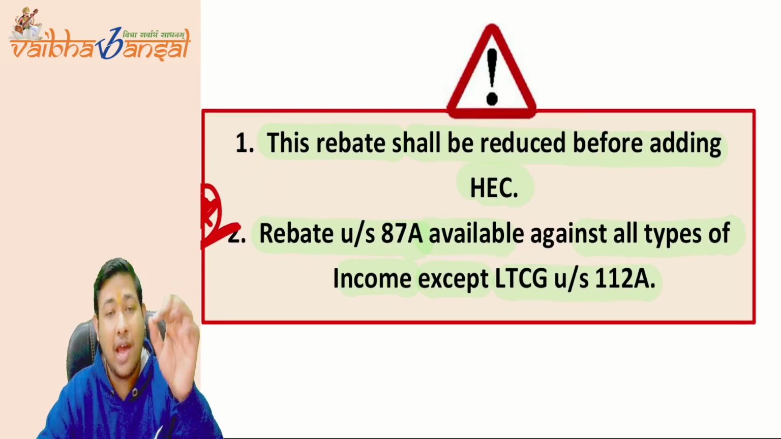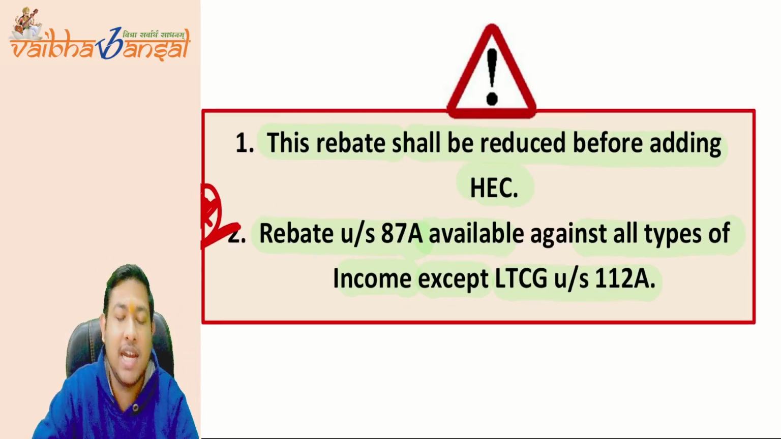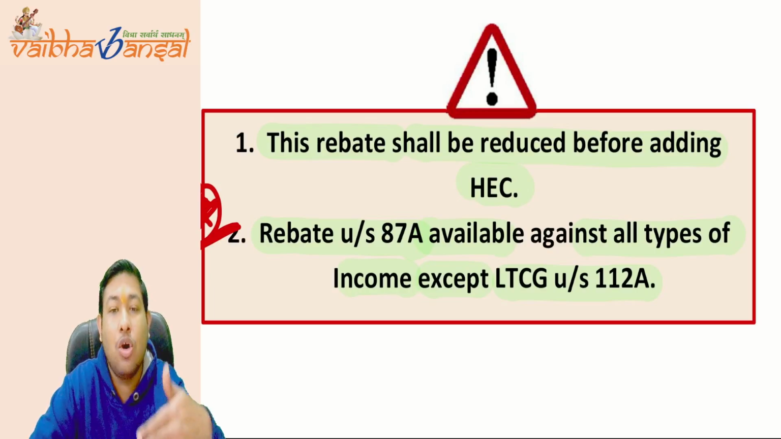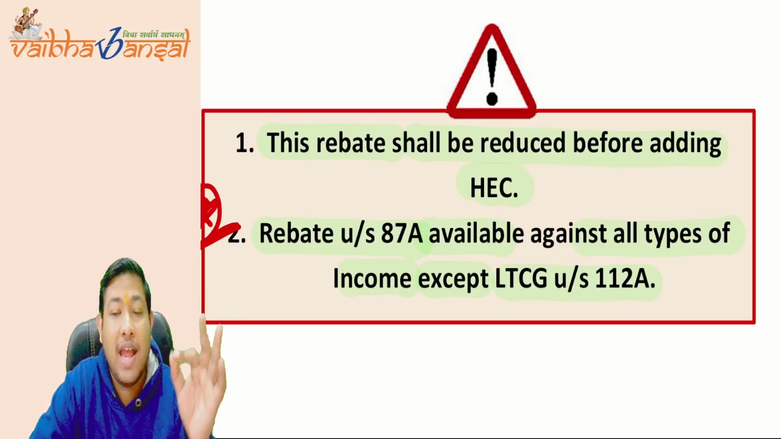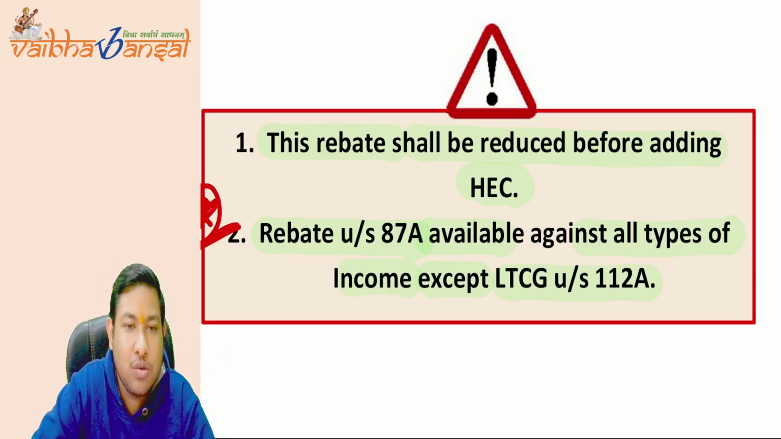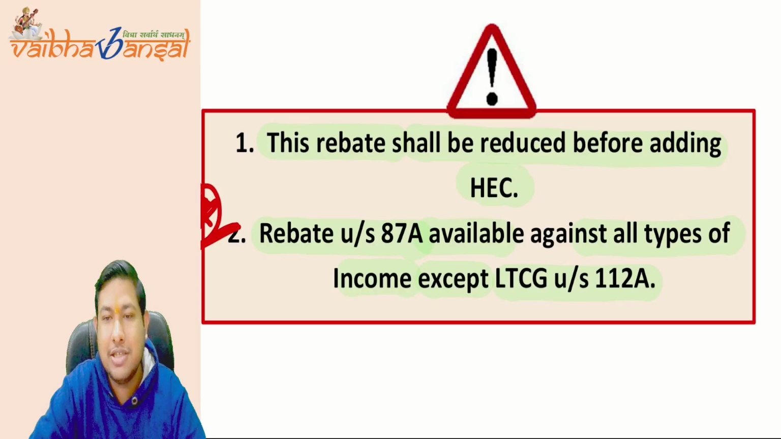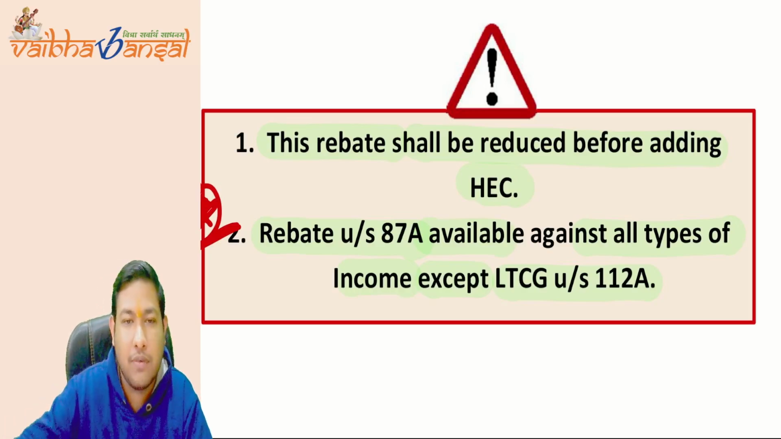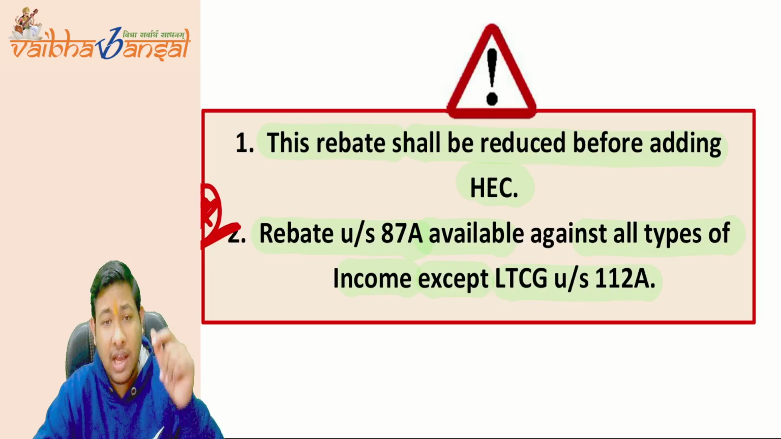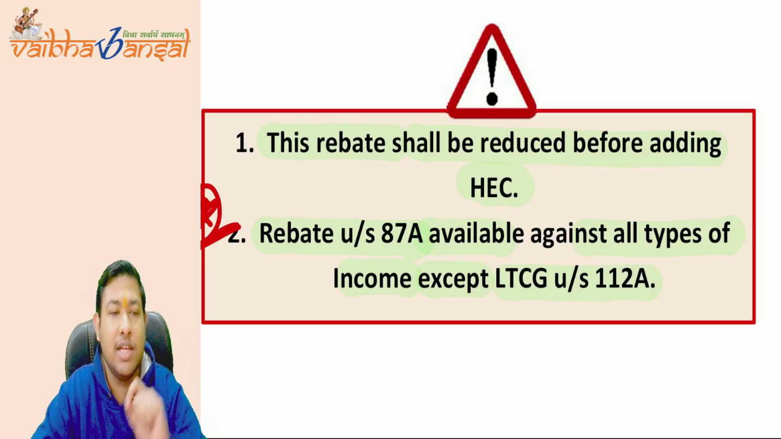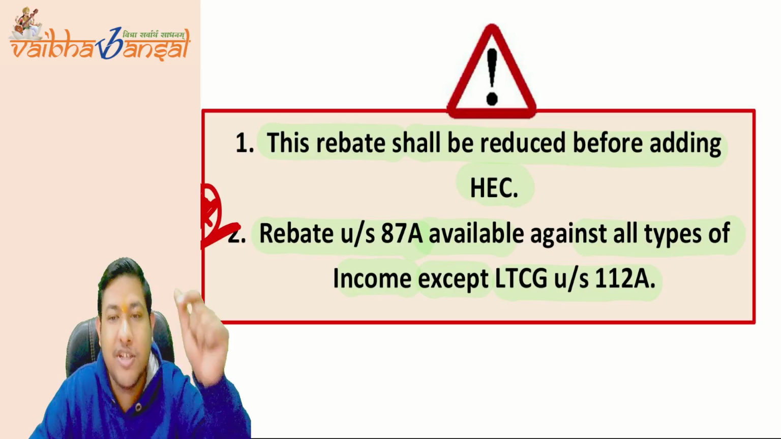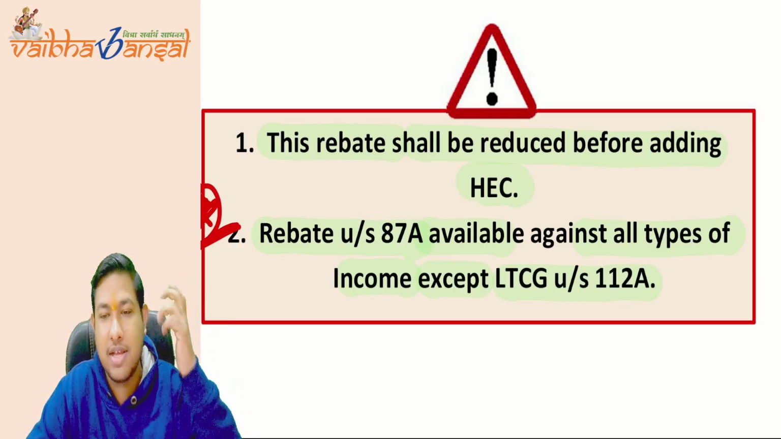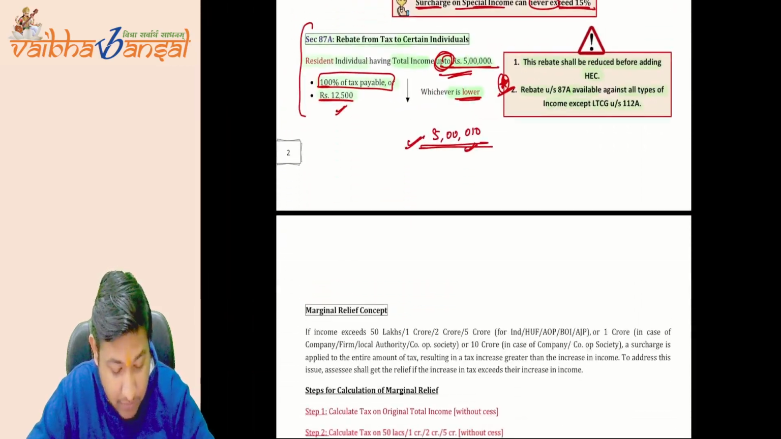Okay, then I have also said that rebate under section 87A is available against all types of income except LTCG under section 112A. We will study what the LTCG under section 112A is in the later part of the classes, but rebate under section 87A is not available to the income which pertains to the long-term capital gain under section 112A. I hope it is very much clear.